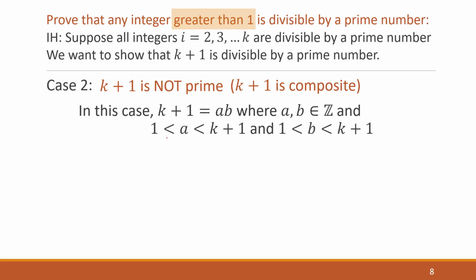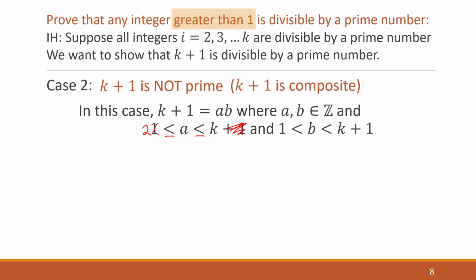But also, if you look at this equation, this can be rewritten. If I put a greater than or equal sign here, this 1 can become a 2, right? Because if it's greater than 1, and we know it's an integer, another way of writing that is it's greater than or equal to 2. And if it's less than k plus 1, we can say it's less than or equal to k, because these equal signs allow us to shrink the range.